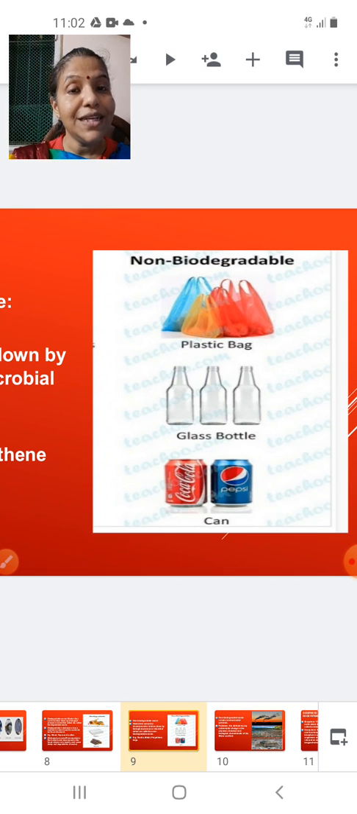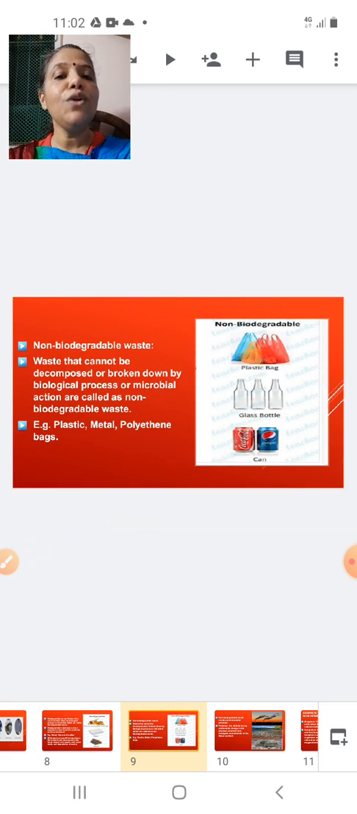Now these are the things which cannot be broken down by any bacteria or any fungi. That means it cannot be broken down by any of the living organisms into simpler substances. Such waste is called non-biodegradable waste. And it is non-biodegradable waste which is responsible for causing pollution, because it cannot be broken down, so it exists on the earth's surface for a longer time, and when that happens, it would often result in pollution.